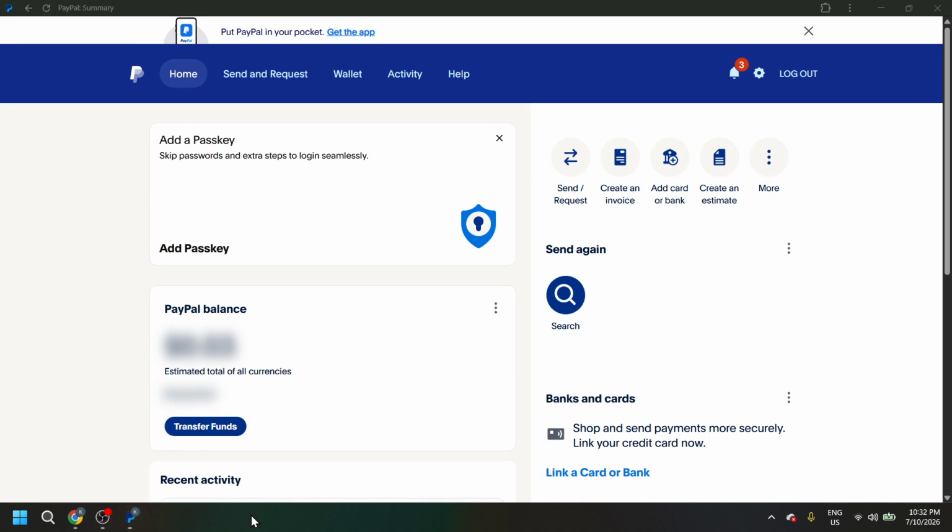A helpful tip is to check your home screen or app list right after installation so you can confirm it was added successfully. If you don't see it immediately, give it a moment and then look again, since some devices take a few seconds to finish placing the icon. This method is quick, straightforward, and a great option if you want easier access to PayPal without searching for it in your browser every time.